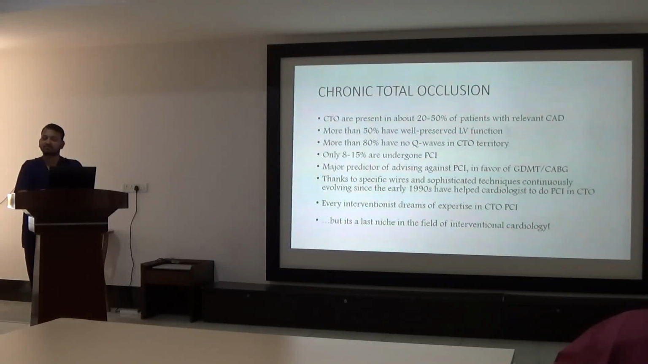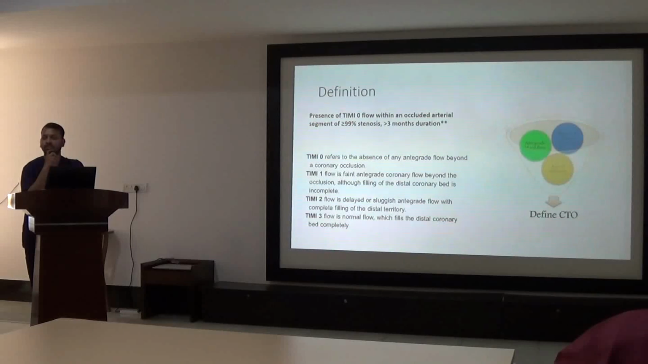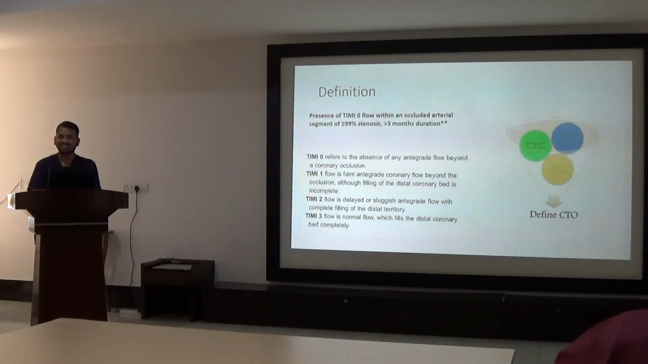Number two, what is the meaning of chronic total occlusion? What is the duration of chronicity there? Sir, I mentioned TIMI zero flow for more than 3 months. What is the statement right now for CTO? Indication matter. Presence of TIMI zero.